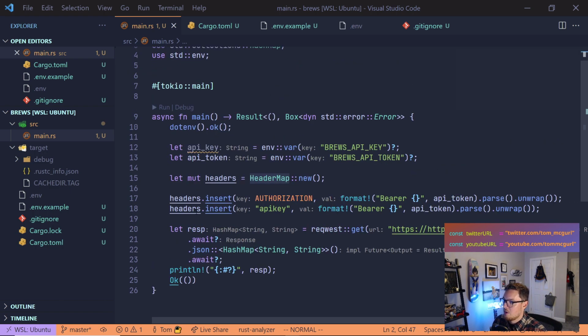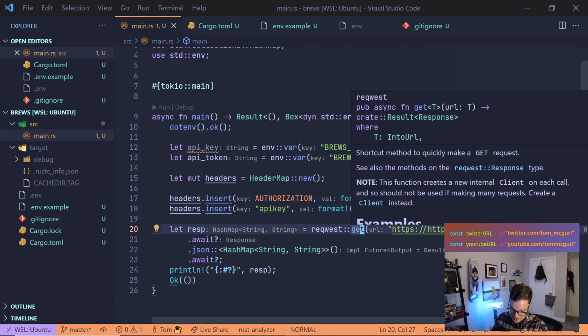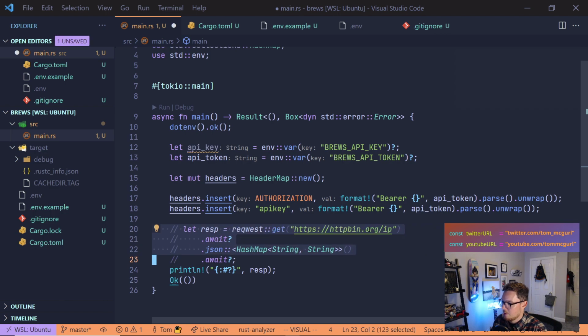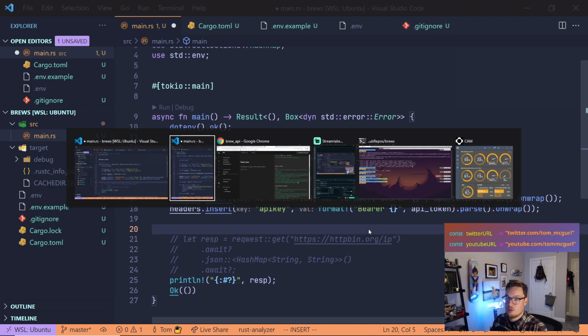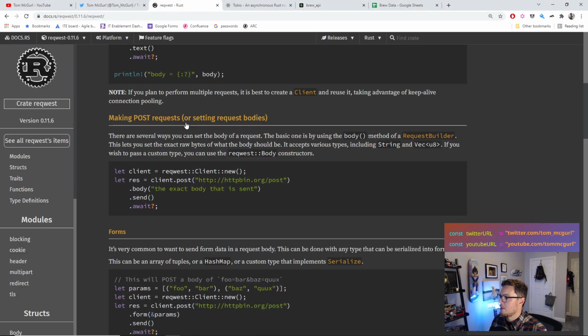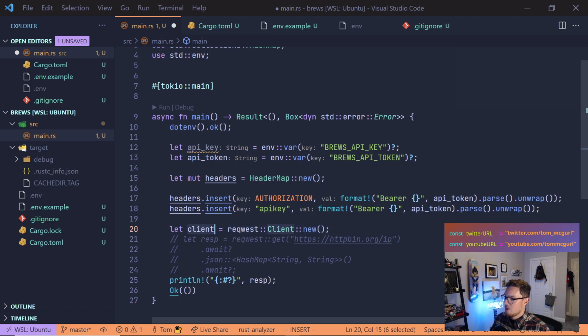Okay, so now we have headers, insert API key, and we're putting this here. So now our headers is complete. We are ready to use headers. Now we need to create that request client. And so again, I'm going to comment this out because we're not going to use this part of it. Instead, what we're going to do is create a client using the request library. So again, that's this. We're going to create a client just like this. So I'll copy this. So we have client request, client new. That's going to be a new client.